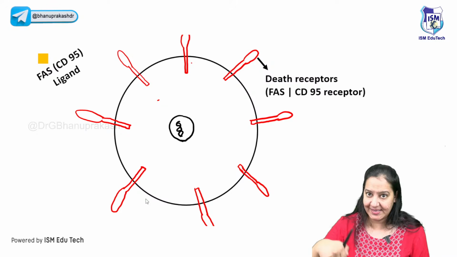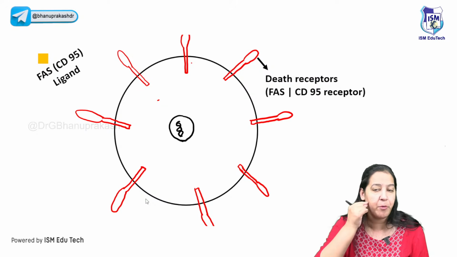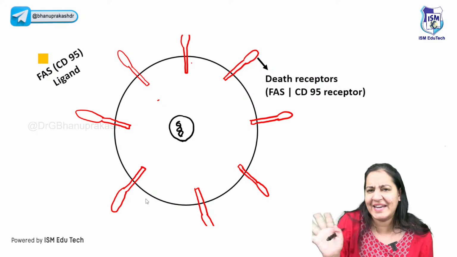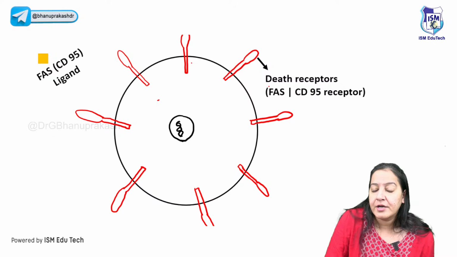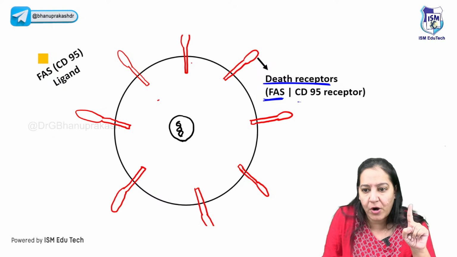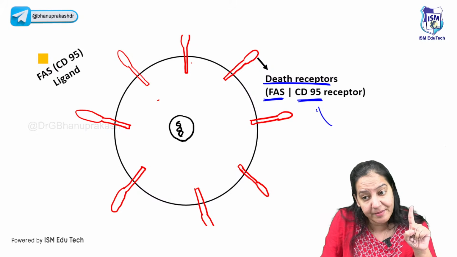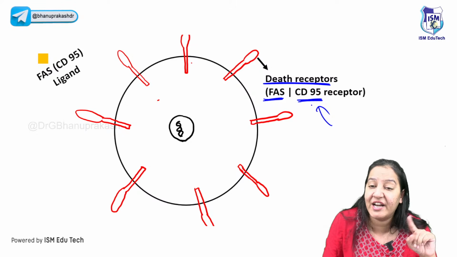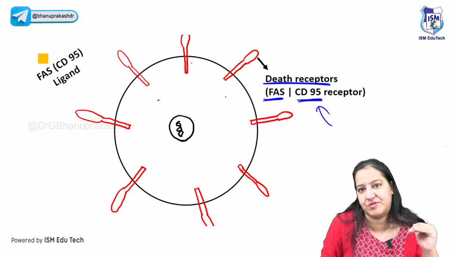We all have cells, and the cells of our body have death receptors, but they are inactive. The receptors are present. Now, the most important death receptor is FAS or CD95. Learn it. Many times MCQs come on it. FAS or CD95 is the name of this red colored death receptor.